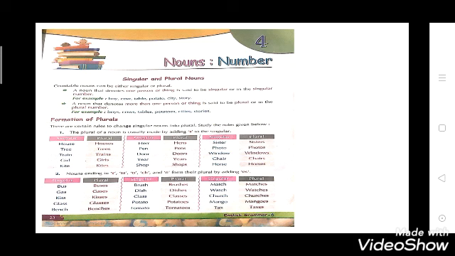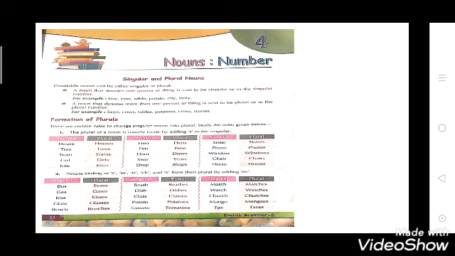So here are a few words. You have to revise them and learn them. Now the words are house. House is changed to houses. Tree is changed to trees. Train, trains. Girl, girls. Kite, kites. So like this it is changed. Now see the second point.